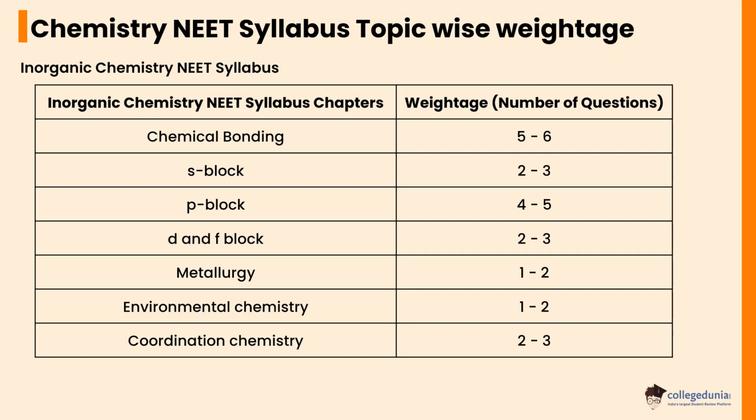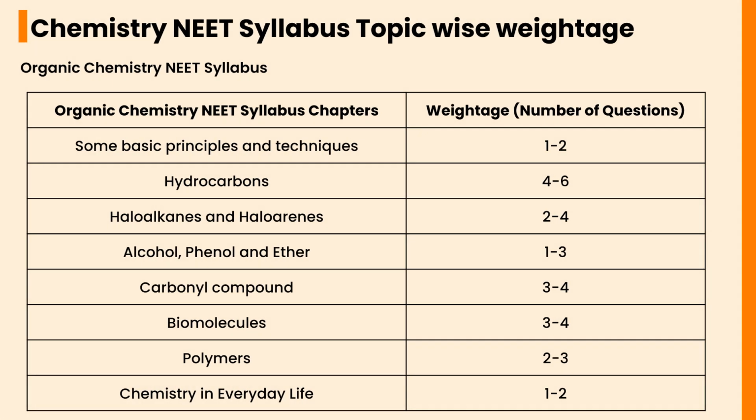In inorganic chemistry, the chapters are: chemical bonding will carry a weightage of 5 to 6 questions. S block will carry a weightage of 2 to 3 questions. P block will carry a weightage of 4 to 5 questions. D and F block will carry a weightage of 2 to 3 questions. Organic chemistry chapters: some basic principles and techniques will carry a weightage of 1 to 2 questions.